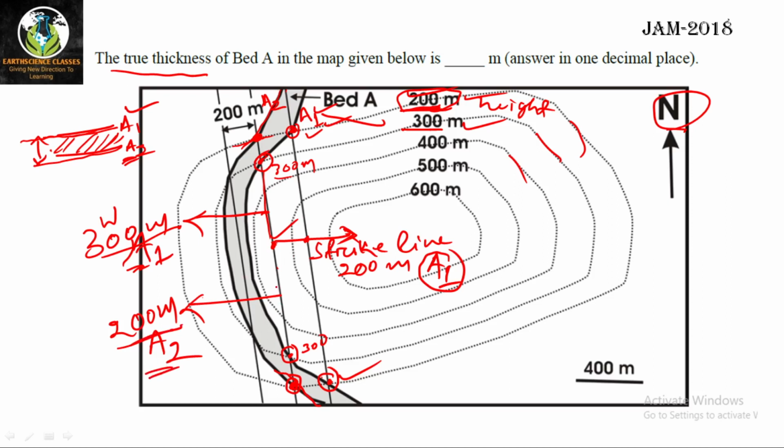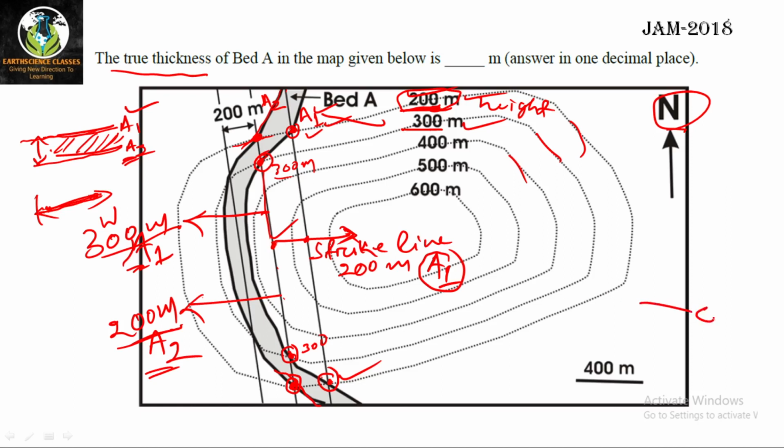Why are these called strike lines? I have forgotten to say. Because they are joining points of equal elevation on the bed, right? When two points have equal elevation on a bed, then that line is horizontal, right? When two points have the same elevation on a bed, that means if I join a line, that line will be horizontal.